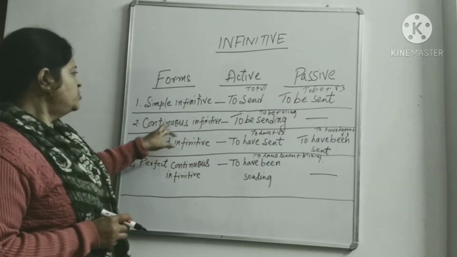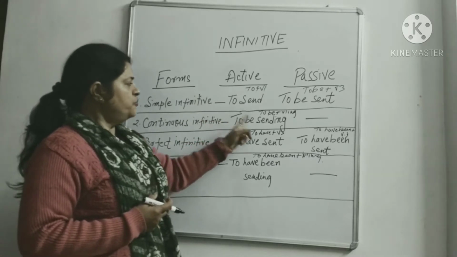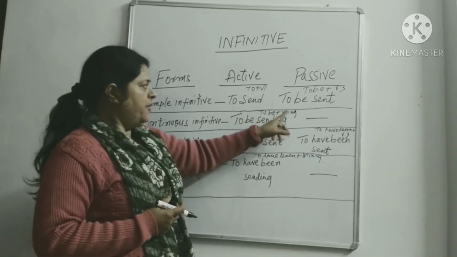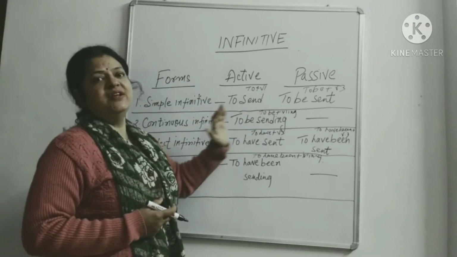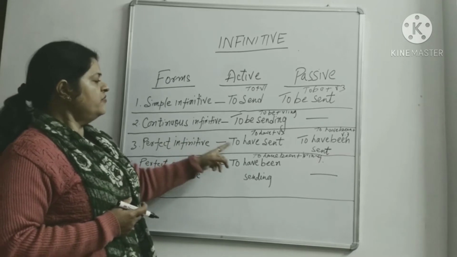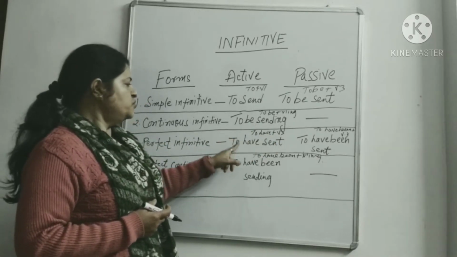नेक्स्ट है आपका कंटिन्यूअस इन्फिनिटिव. इसका एक्टिव फॉर्मेशन होता है to be plus sending, that is present participle, V1 में ing लगा के to be. And then we have perfect infinitive. Perfect infinitive में है to have plus V3, यानी to have sent.